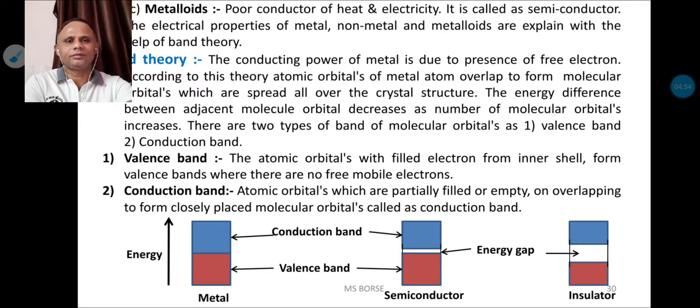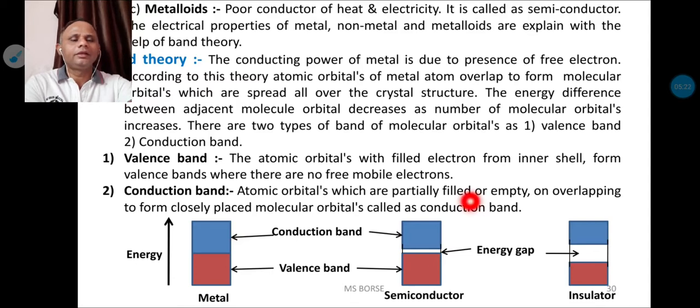The first schematic representation is for metal. Here this is the conduction band and this red zone is the valence band. There is no band gap between the valence band and the conduction band. That means electrons from the valence band easily go to the conduction band and show electrical conductivity.